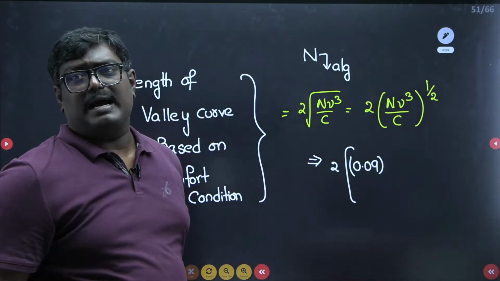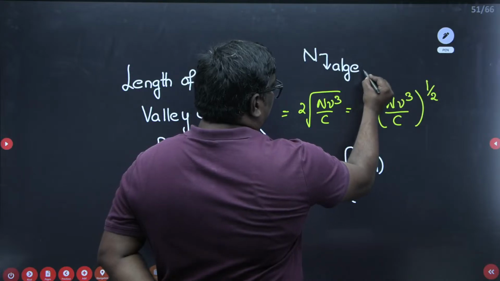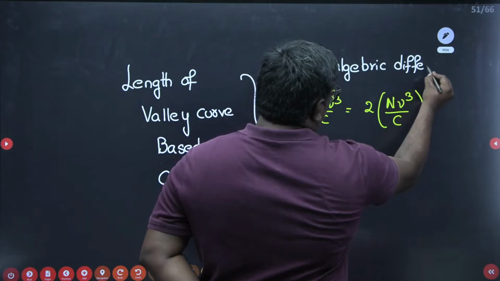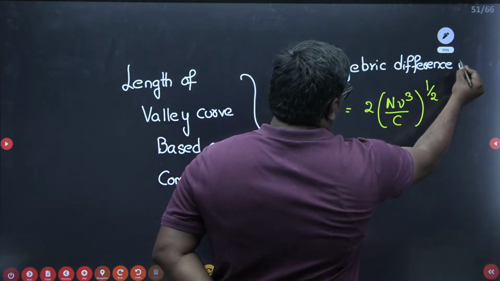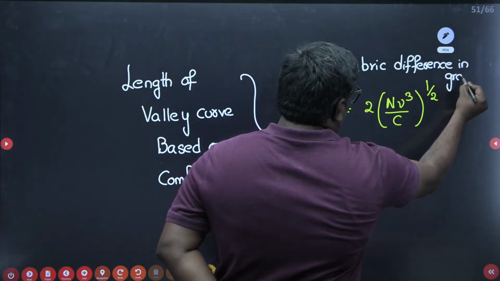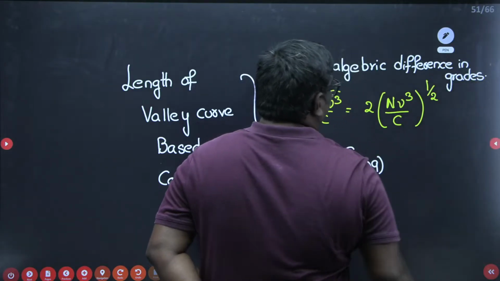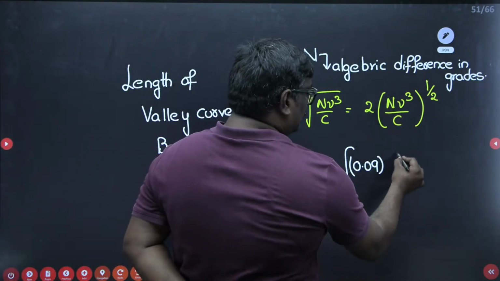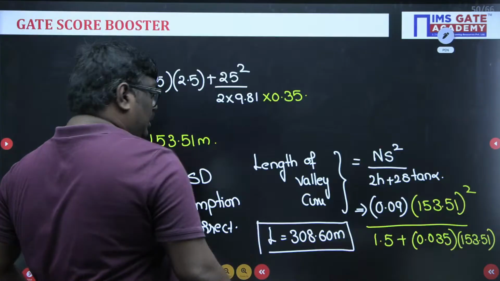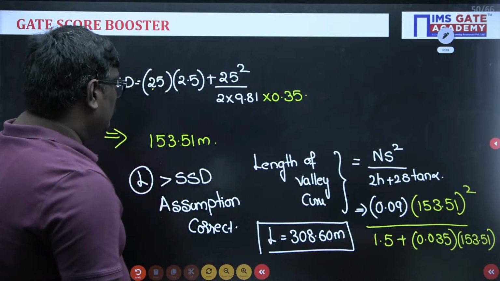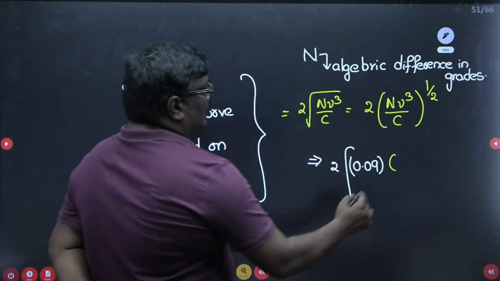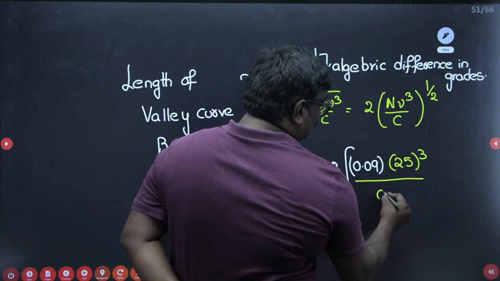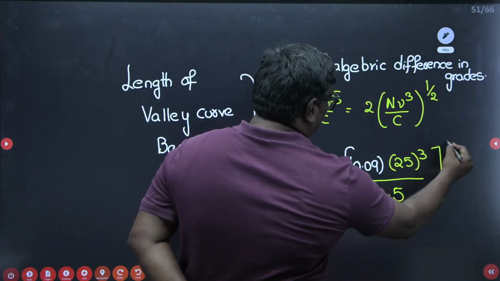What, sir, capital N? Capital N is nothing but the algebraic difference in grades. So here V is equal to what, sir? What is the value of V? V is nothing but, we got 25, right? So velocity is equal to 25 cube, whole power cube by C is 0.5, whole power half.